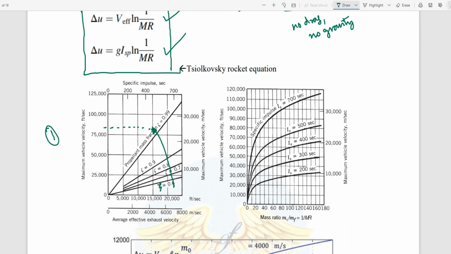Or I can say likewise, at a certain amount of mass fraction, if I am increasing the exhaust velocity, the maximum vehicle velocity will also increase. Got the point?